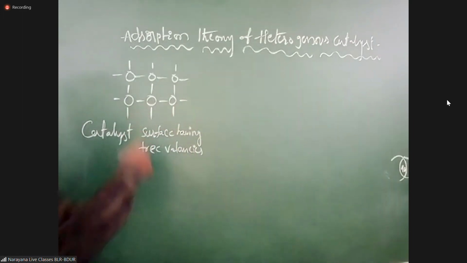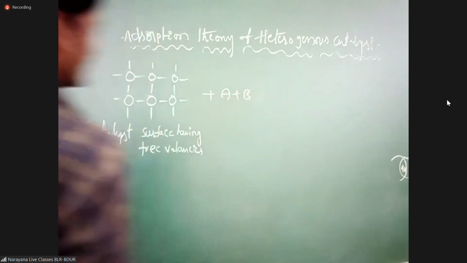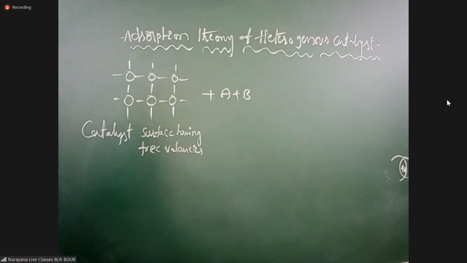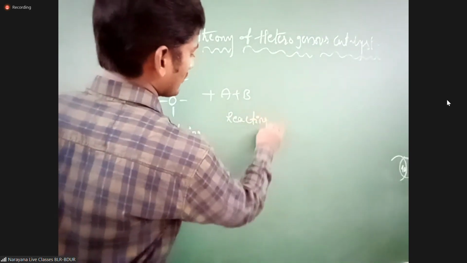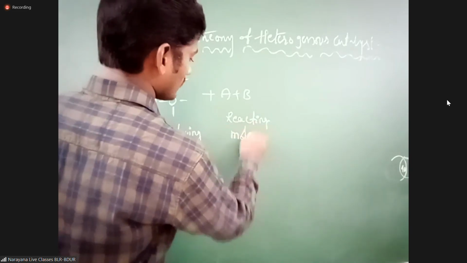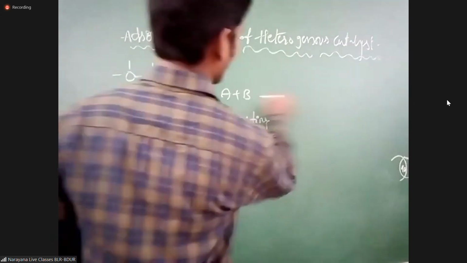This is catalyst plus A plus B, where A and B are reacting molecules. Then what do you get here?